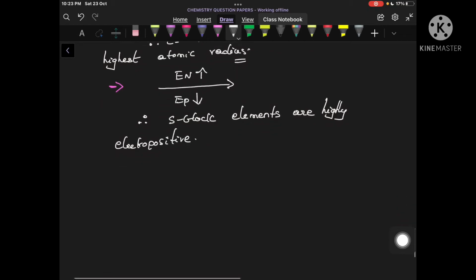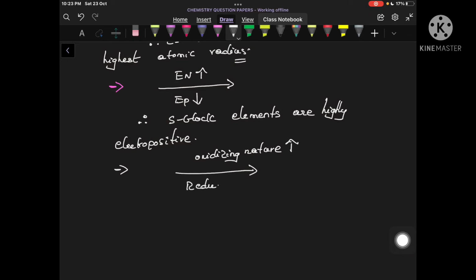Similarly, if I study one more property, again traveling from left side to right side of the periodic table, what happens to the oxidizing nature? Oxidizing nature increases, or you can also say reducing nature decreases.